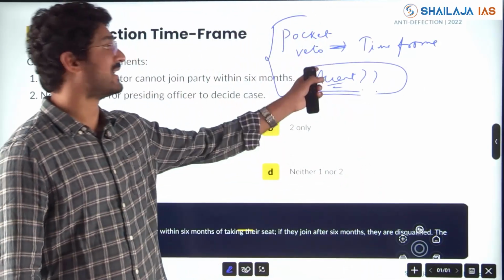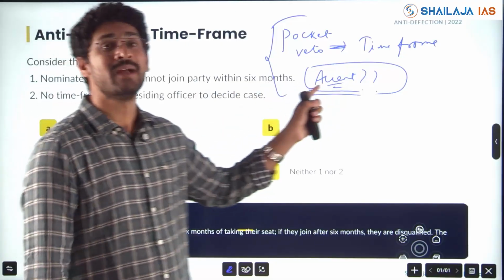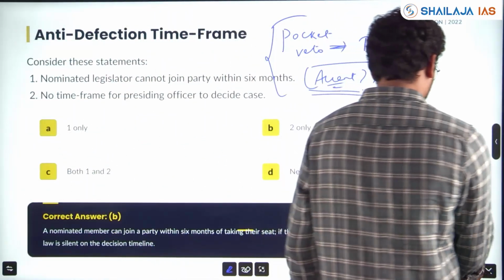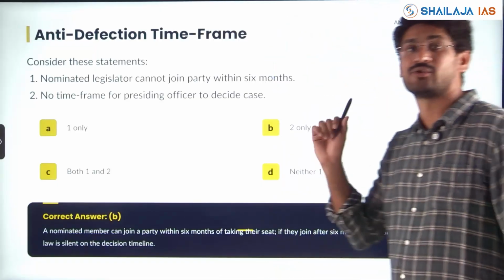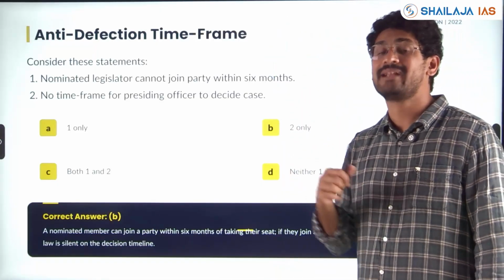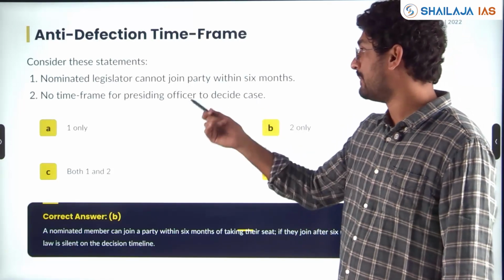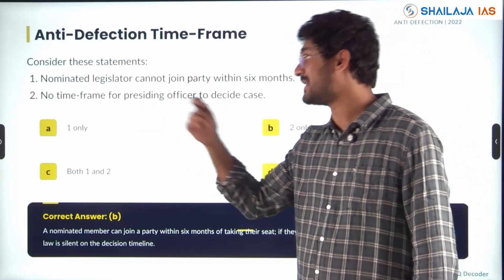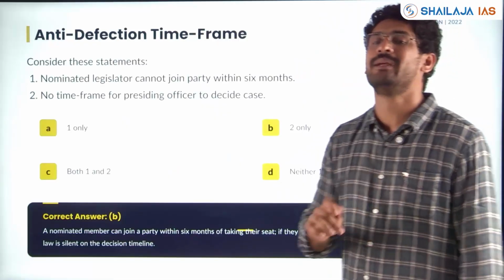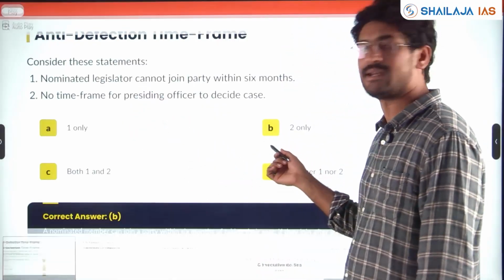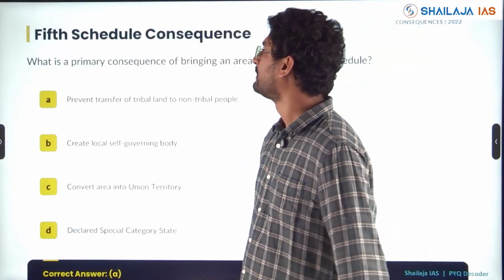So this is one of the areas where a question might come and a trap might be set. Be wary of it. Be clear about what the constitution can mention and what constitutional functionaries can do. If you are clear, you will be able to answer. Here statement 1 is wrong, statement 2 is right, therefore the answer is option B.